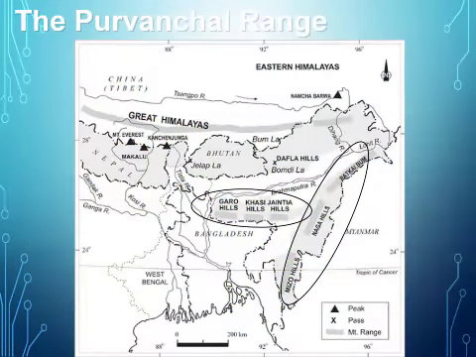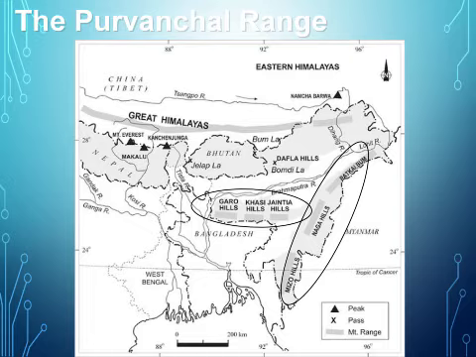The Purvanchal range. It is a series of low hills which is located on the eastern part of the Shivaliks. The hills which can be found in this range are Garo, Khasi, Jaintia, Naga and Lushai.